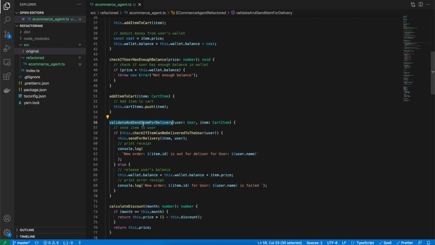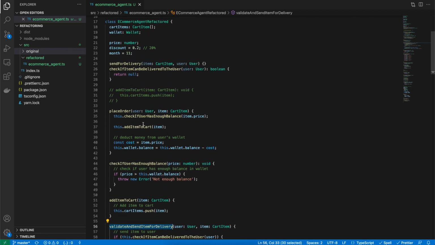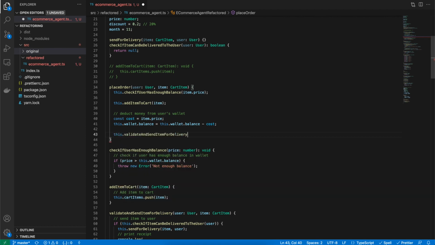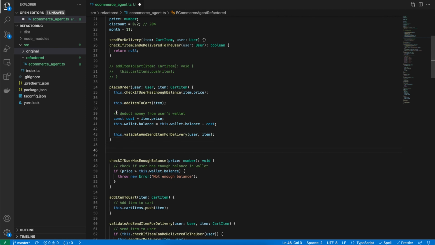Perfect. So now I can call it from here and send it the user and item. Perfect. So the code looks much cleaner now, and it is more focused on the names of the function.